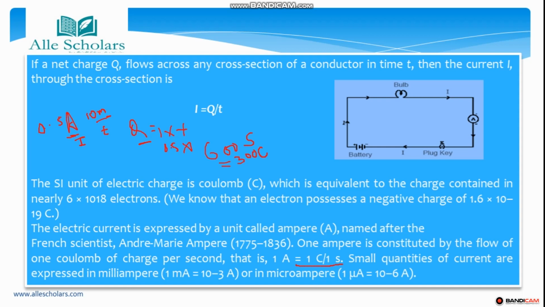So out of any three, if you are given the value of any two, you can find the third one. Normally I is equal to Q by T, but if you are given I and T, you can calculate Q also by multiplying I into T. So here you have seen an example. In this, Q has been 300 C, coulomb. We express the charge unit as coulomb and it is denoted by C.